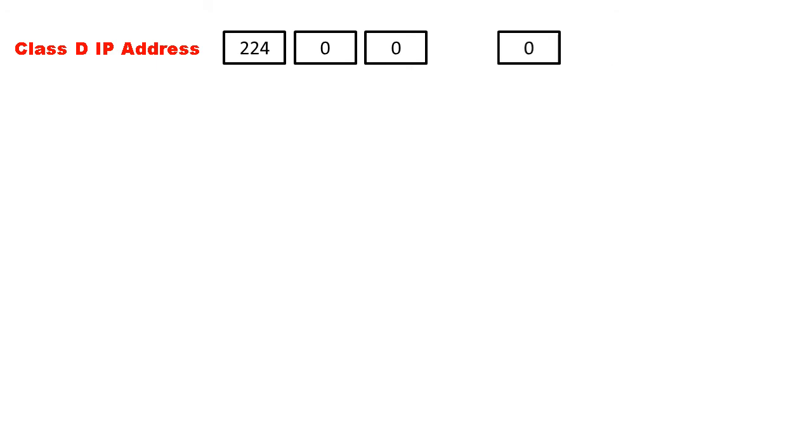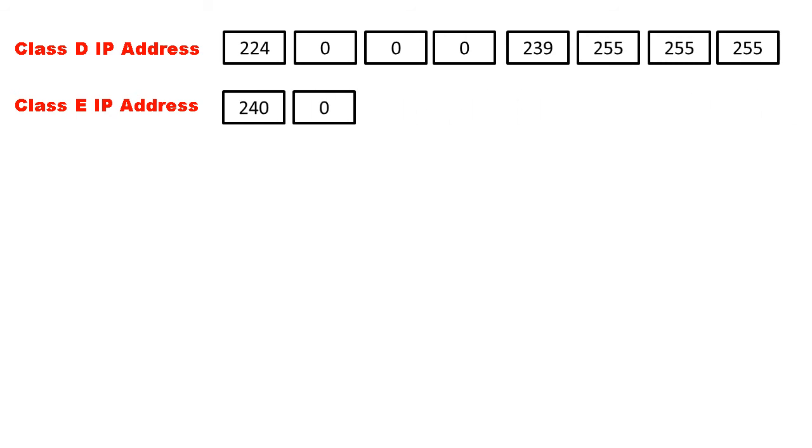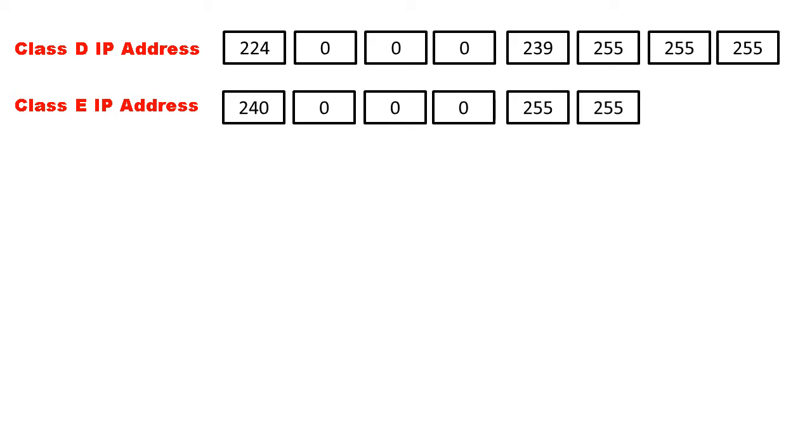The IP range of class D starts from 224.0.0.0 to 239.255.255.255. Class E IP range starts from 240.0.0.0 to 255.255.255.255.